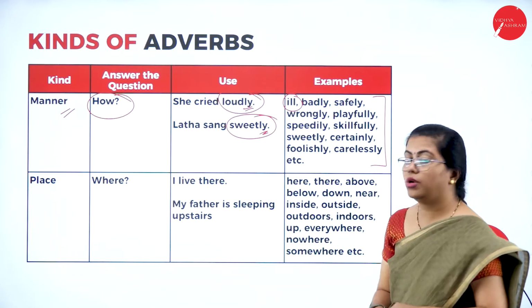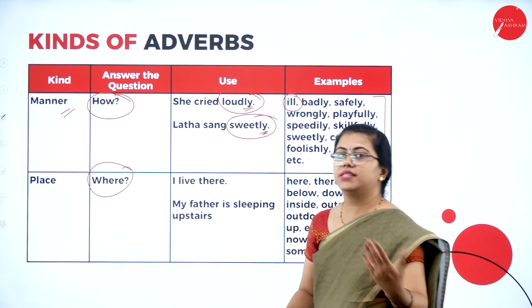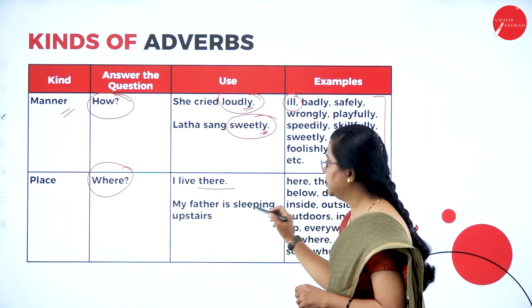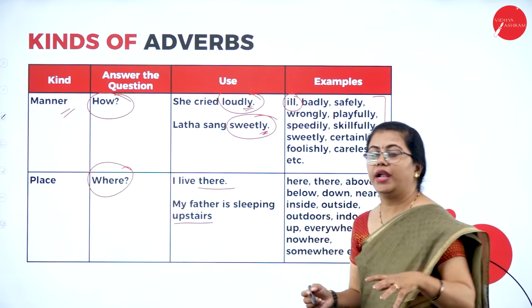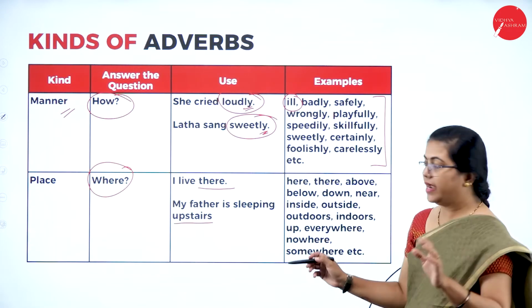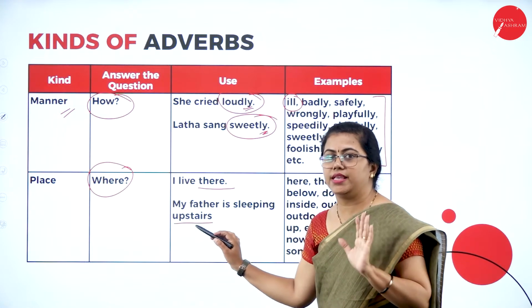So now we move on to adverb of place. Fine. Adverb of place answers the question where some work has taken place. So I live there. My father is sleeping upstairs. It is telling us where something has happened. Here you can see, my father is sleeping upstairs. It is the place where he is sleeping.